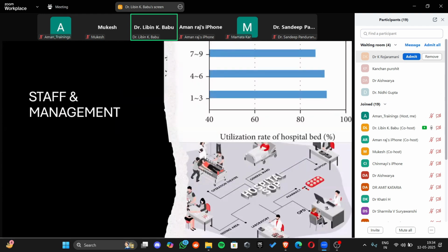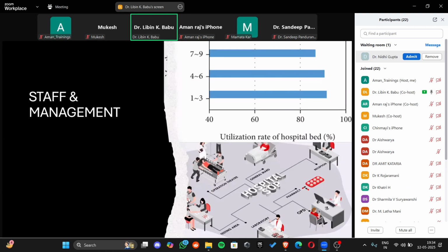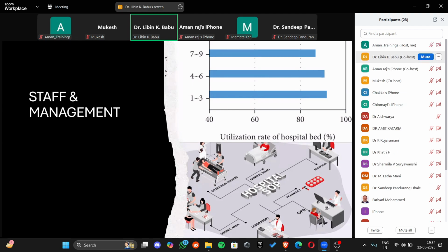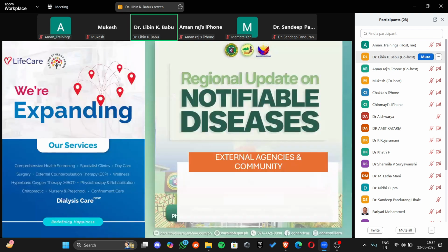So coming on to the staff and management, the utilization rates of hospital beds, for example, or any kind of graph or any kind of statistics is something that the staff or the management might be interested in. Then coming to, especially for staff, hospital SOPs and policies is something that the staff looks for. So that is a kind of information need for the staff.